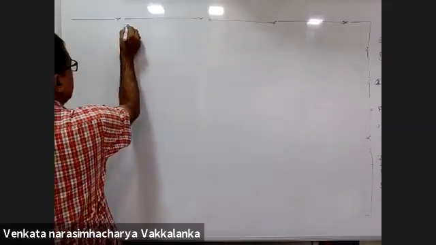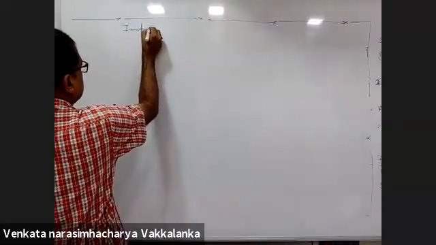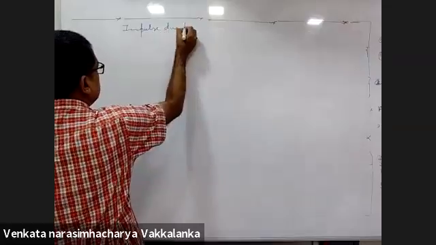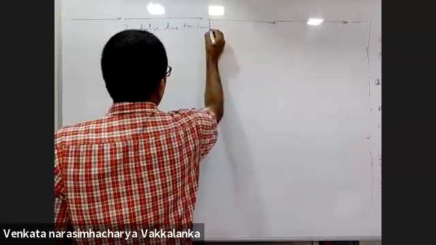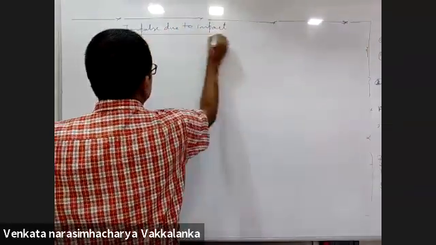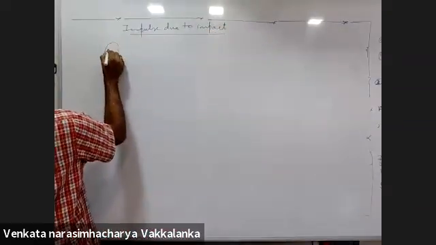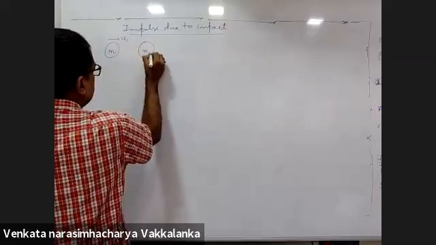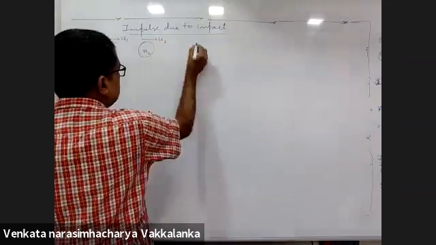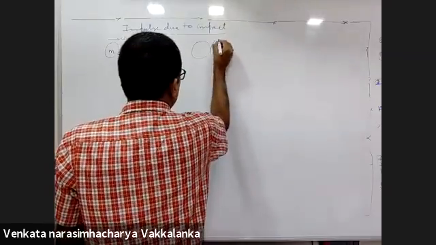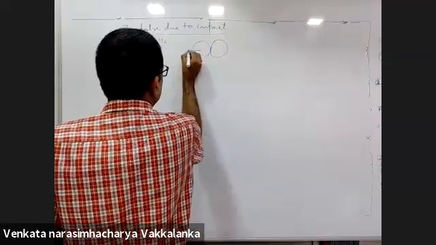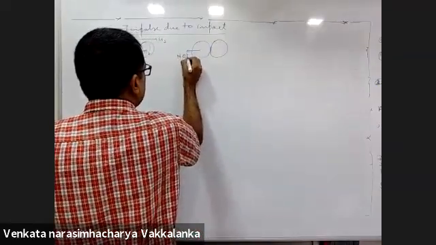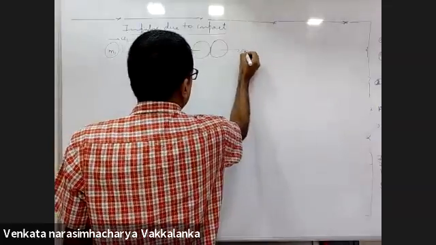Impulse due to impact. What is the impulse due to impact? M1 is moving with a velocity u1, M2 is moving with a velocity u2. During impact, there will be an impulse N delta t.